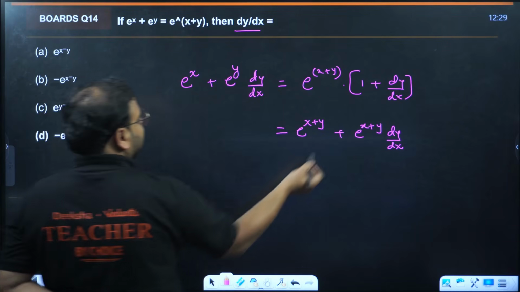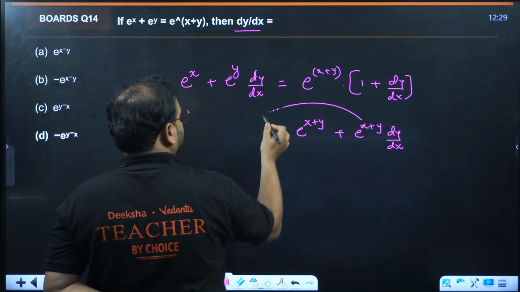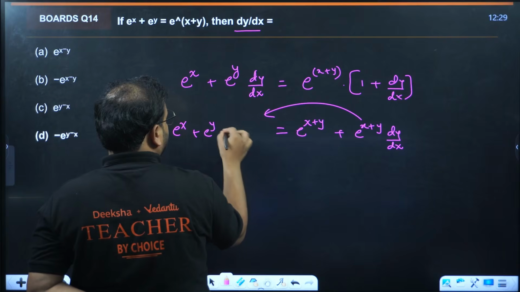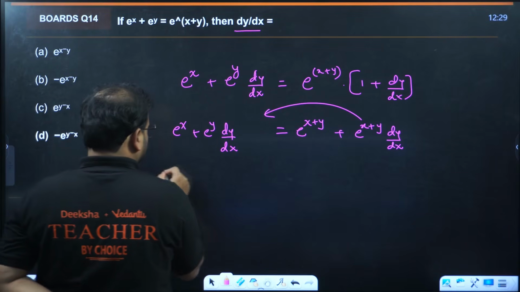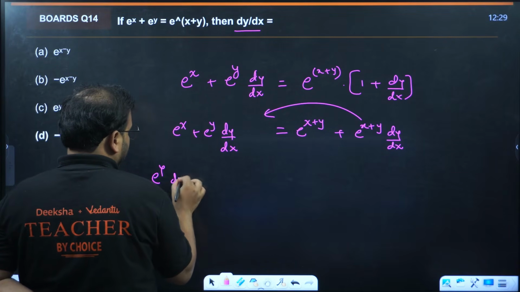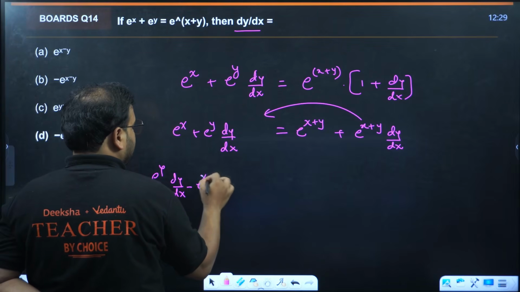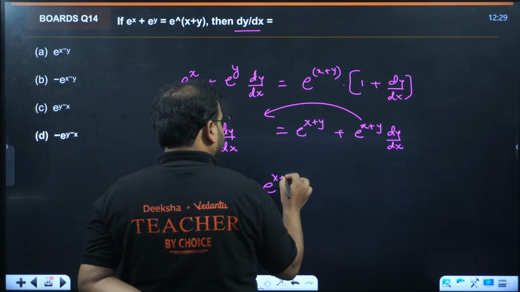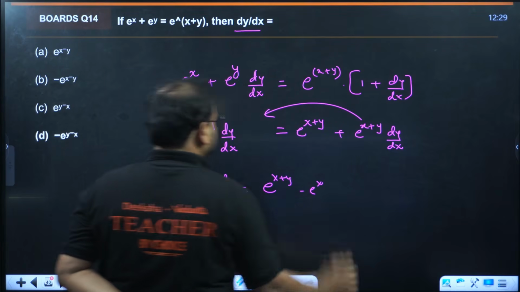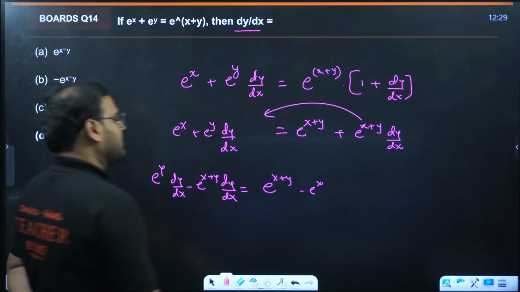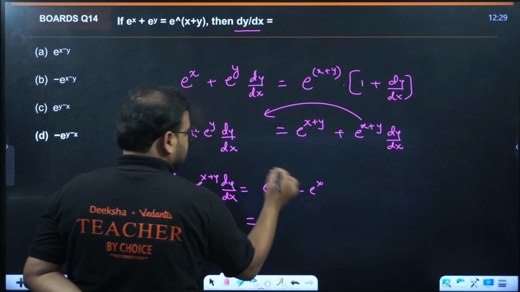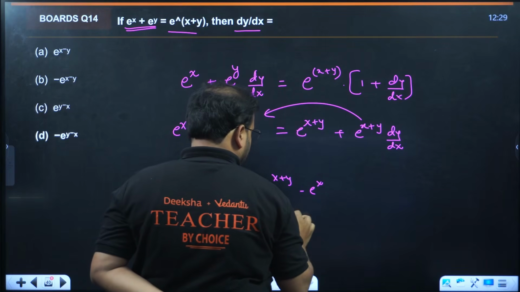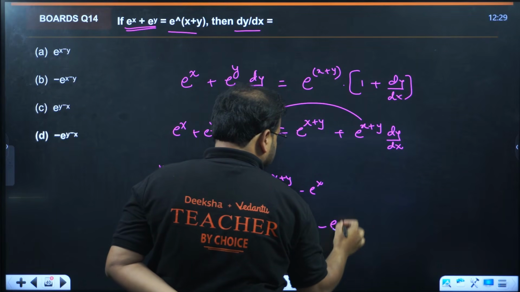So I'll put this part together. This is as it is, e power x plus e power y. So I'll write this together, e power y dy by dx minus e power x plus y dy by dx, and this is nothing but e power x plus y minus e power x. Okay, check carefully. This value is what? They've given us this is equal to e power x plus e power y.